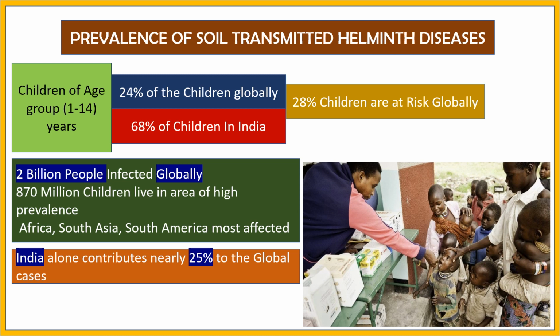These are the places most affected by such diseases, and India alone contributes nearly 25% of the global cases. So we can say that this is mainly due to the unhygienic living conditions of the children. This can be the main factor for the prevalence of these diseases.